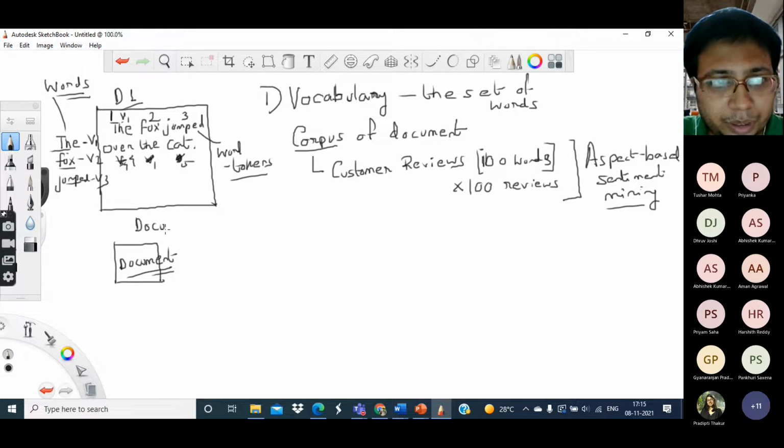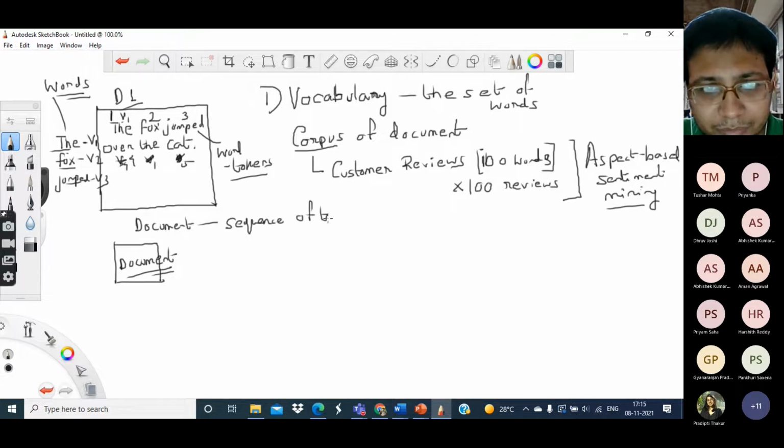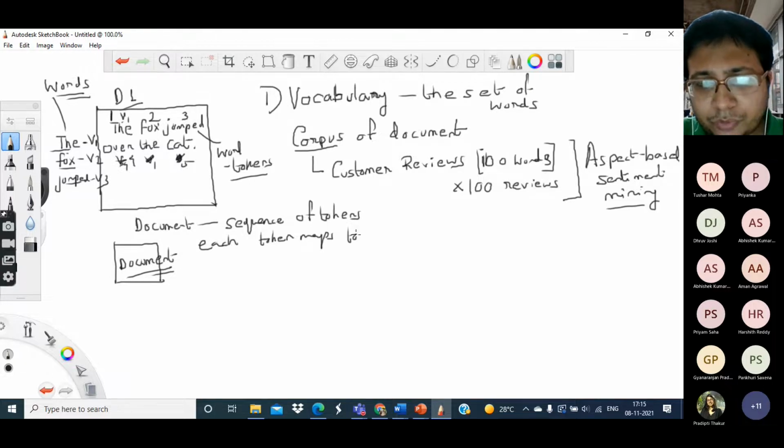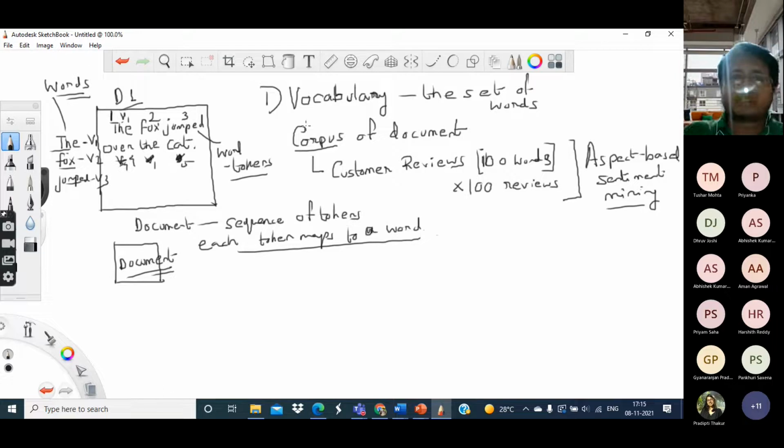So just remember that a document is a sequence of tokens or word tokens. Each token maps to a word in the vocabulary. So this is the first component of a language, the vocabulary.